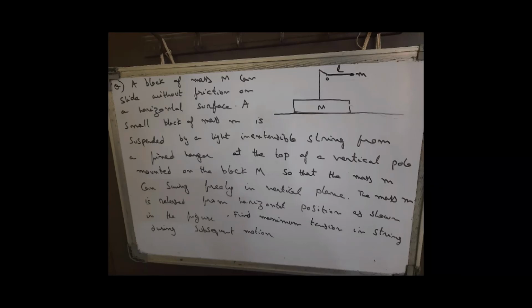You can also add one more question to this. Anyway, you are going to find the maximum tension in the string during subsequent motion. Also find how tension in the string varies as a function of theta, where theta is the angle between the string and the vertical. Theta is initially pi by 2, because the particle is released from the position where theta is pi by 2. So at any general theta, determine the expression for tension.